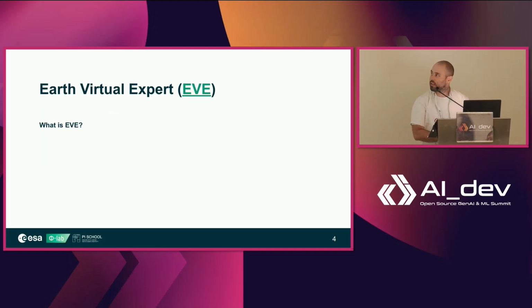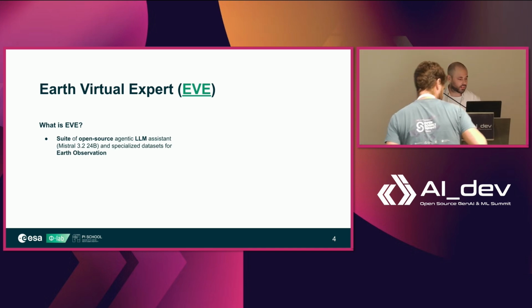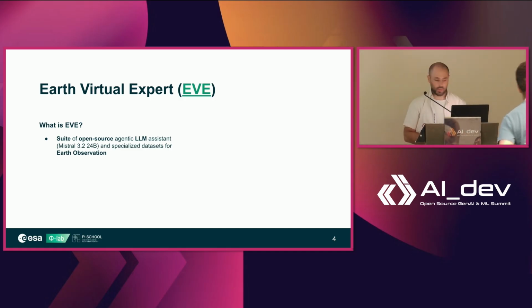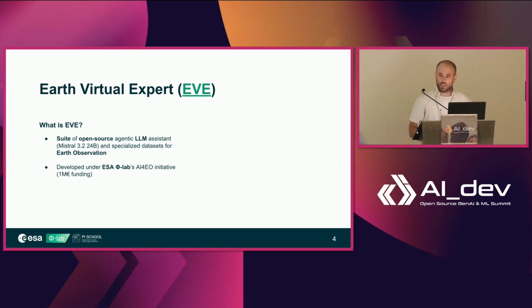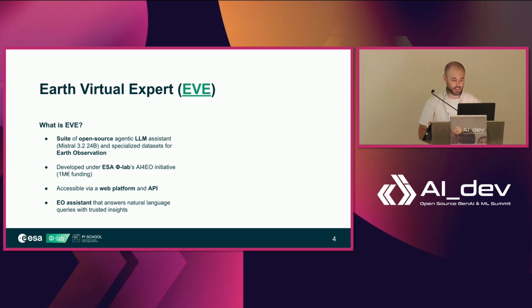So EVE is a suite of open source agentic LLM assistants, which is based on Mistral 3.2 24 billion, and several specialized datasets for Earth observation. We developed this under the ESA PhyLab's AI for EO initiative with a €1 million funding, and the assistant will be accessible via web platform and API. The gist of it is that it's an Earth observation assistant that will answer natural language queries with trusted insights.